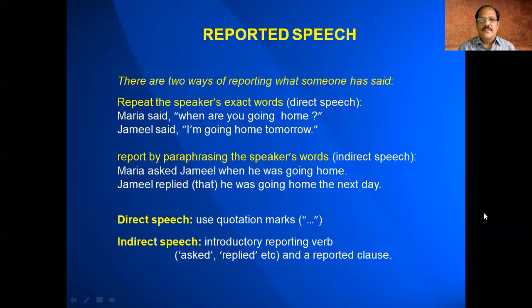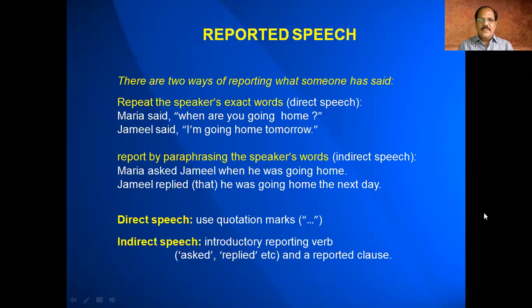Reported speech: how can we report? There are two ways of reporting what someone has said. For example, Maria said, "When are you going home?" And Jamil said, "I am going home tomorrow." These are the exact words spoken by the people. "When are you going home?" and "I am going home tomorrow" are the exact words spoken. That's why we put them into quotation marks.